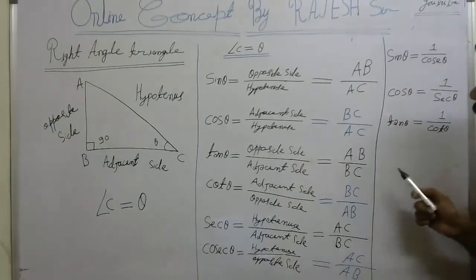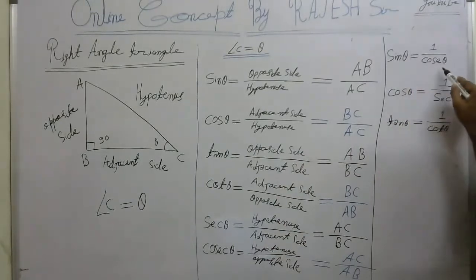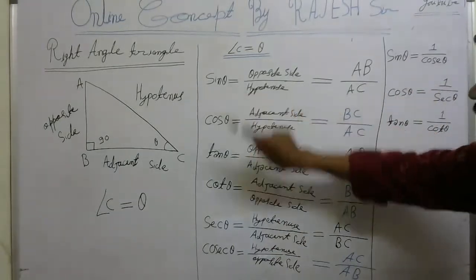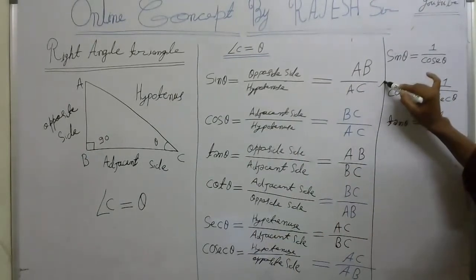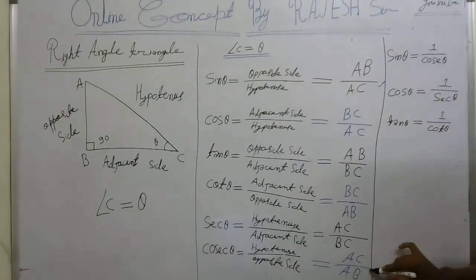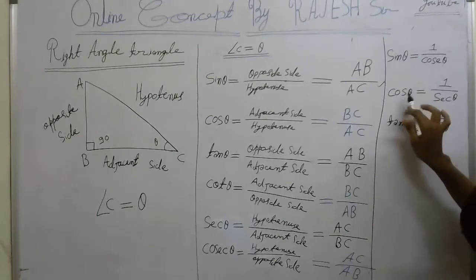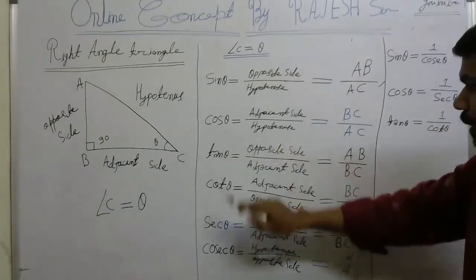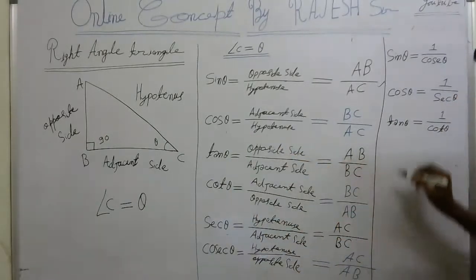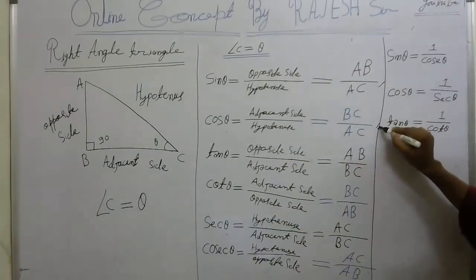So you can see here also sin theta is the reverse of cosec theta. Same thing you will look here. AB by AC here becomes the reverse, AC by AB. Similarly, cos theta is 1 by sec theta. This is the cos theta and this is the sec theta. So you will see the reverse of this and this.